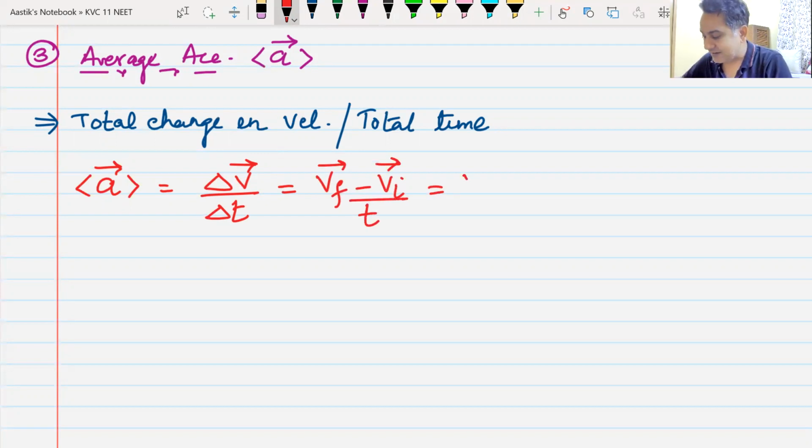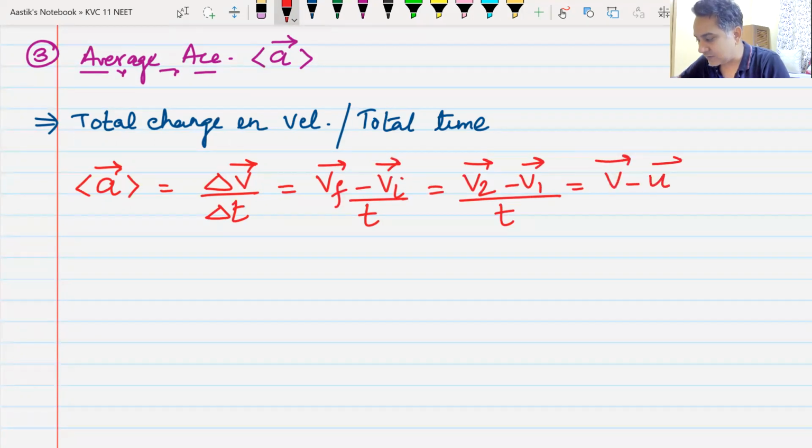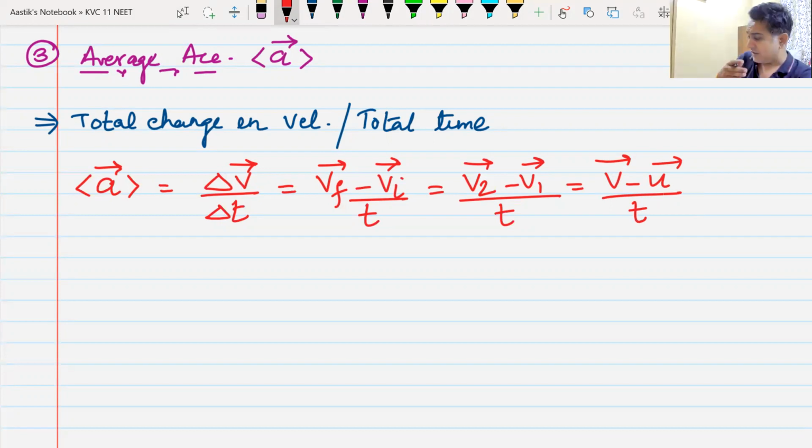I can also write it as V2, final velocity, minus V1, initial velocity, divided by t. You may also use V for final velocity and U for initial velocity. So your formula starts to look like this. All are the same formulae written with different symbols. Do we understand this?